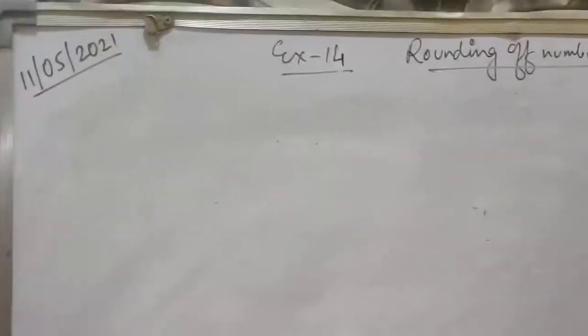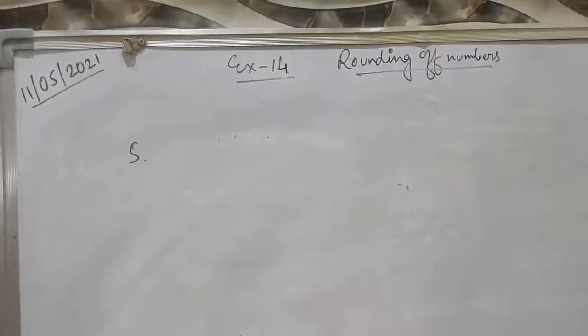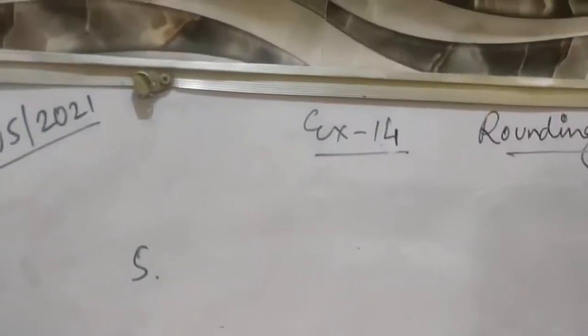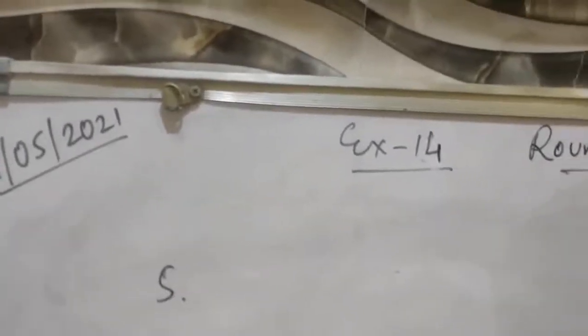So like this you will solve question number 4. Next, move to question number 5. Question number 5, some multiplication is given. Let's do one by one. Some questions I will solve for you. Question number 5, first one is given.